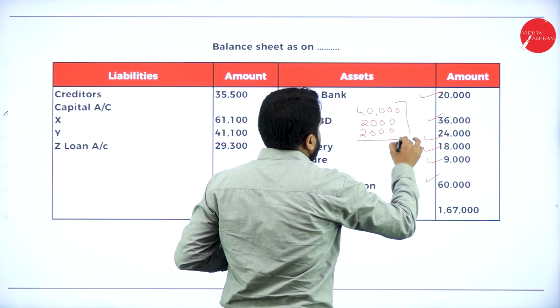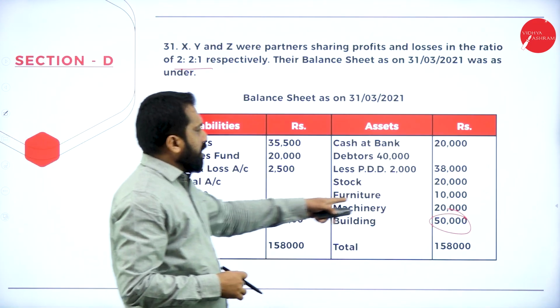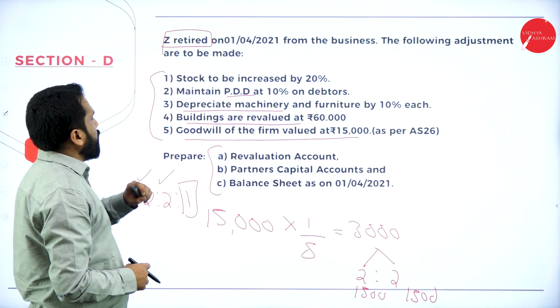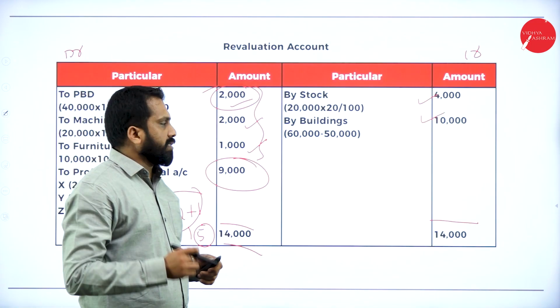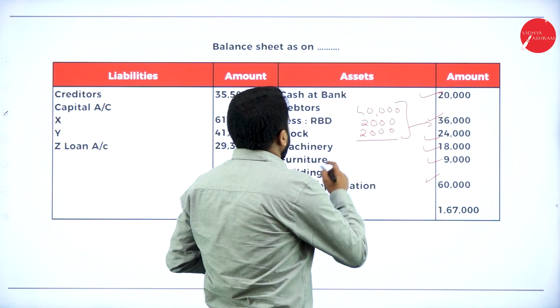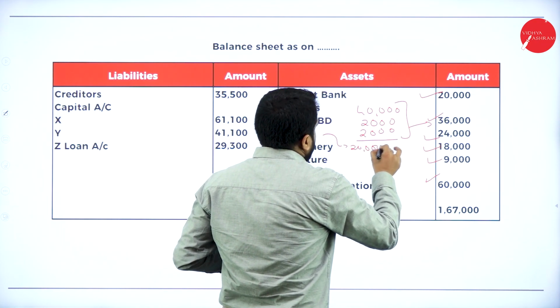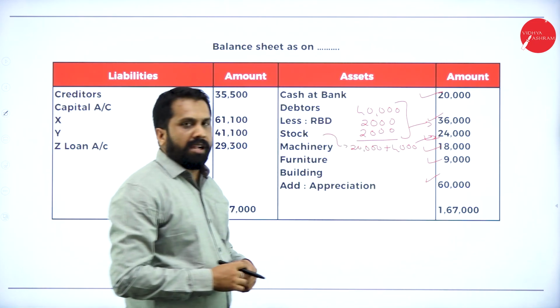The answer is 36. And stock, it was 20,000, but in the adjustment they have given that stock is to be increased by 20%. So that is the reason: stock, 20,000 plus 4,000. The answer is 24.